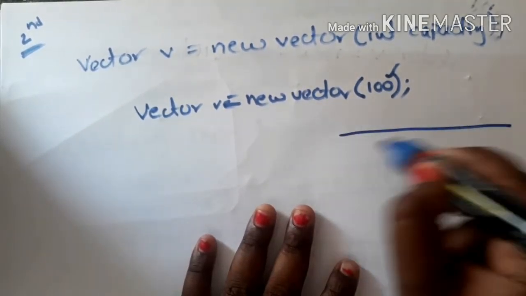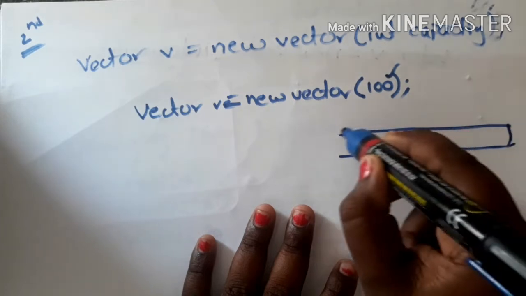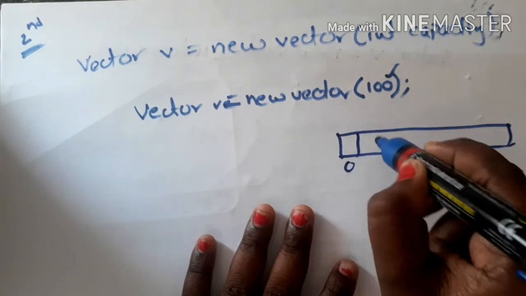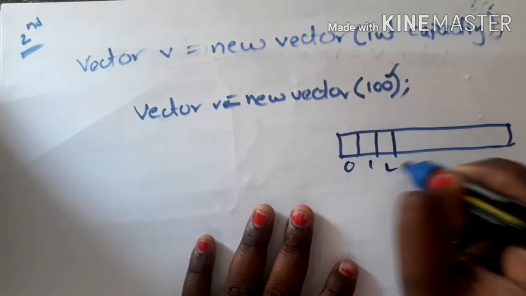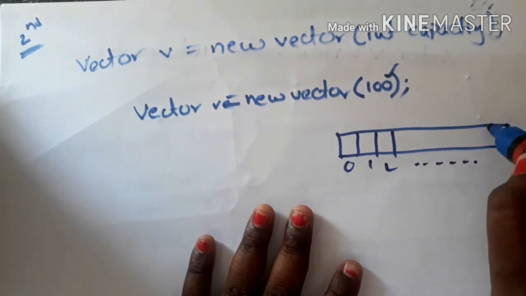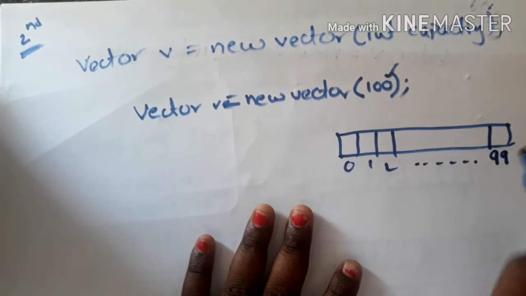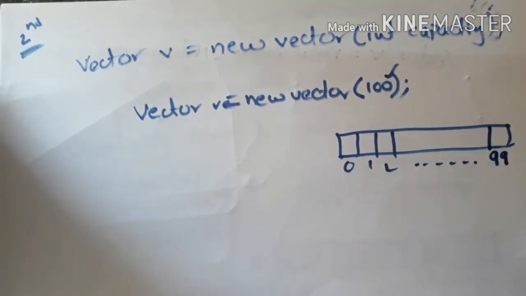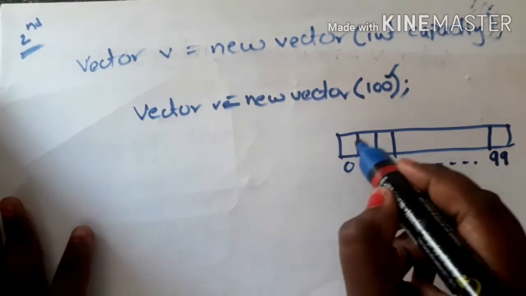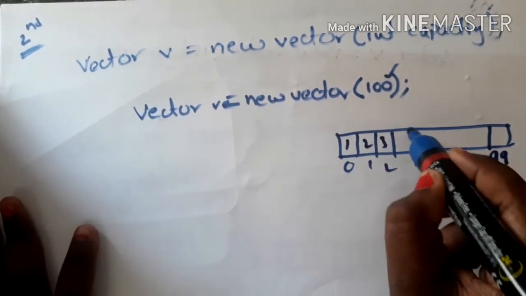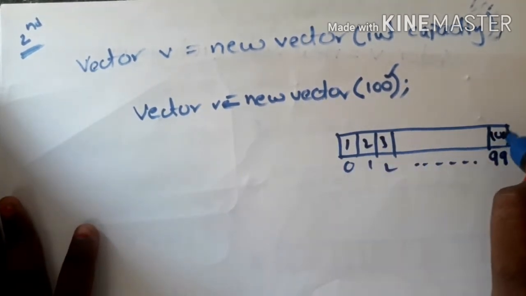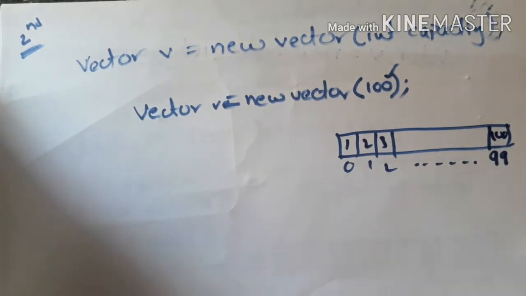An array which can accommodate 100 elements, 0, 1, 2 like this. How many elements can it accommodate? 100 elements, and the index will range from 0 to 99. So like this an array will be created. Imagine I have added all 100 elements, 1, 2, 3 like this. 100 elements I have added into the array, and now this array is full.